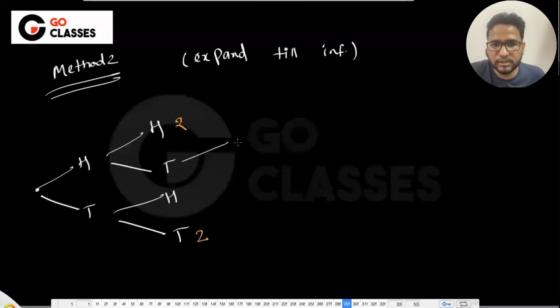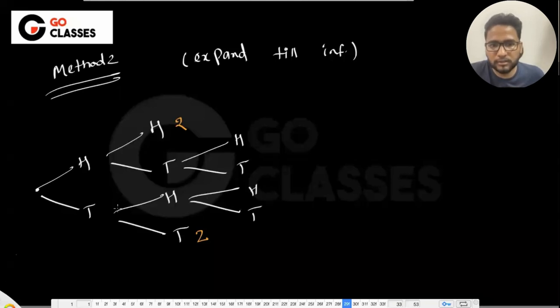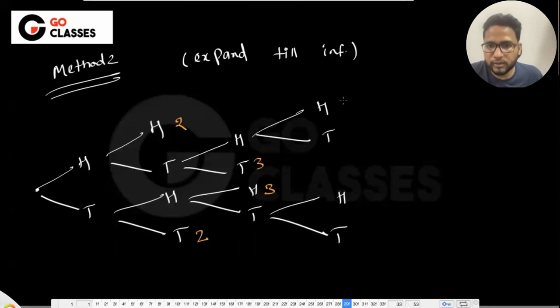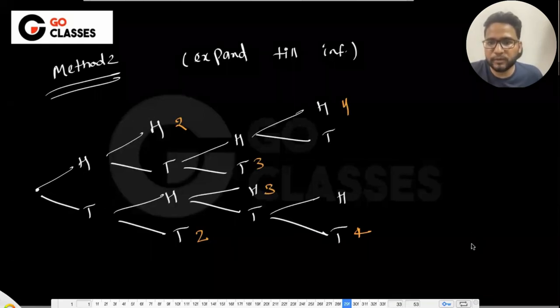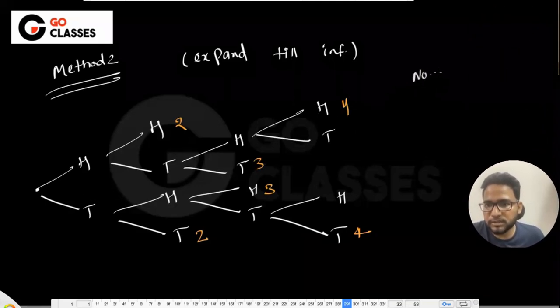So let's just see this head, tail, and then you might be stopping at this. You need to stop at this. And then let's just expand this. This is head, tail. This is head, tail. And then you need to stop at this. You need to stop at this, and so on and so forth. Right? We can keep on expanding. Does anyone want to try this particular method? Just try with me, okay? So here, let me write the number of tosses.